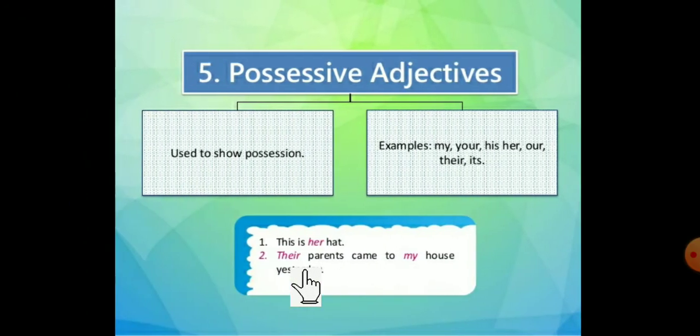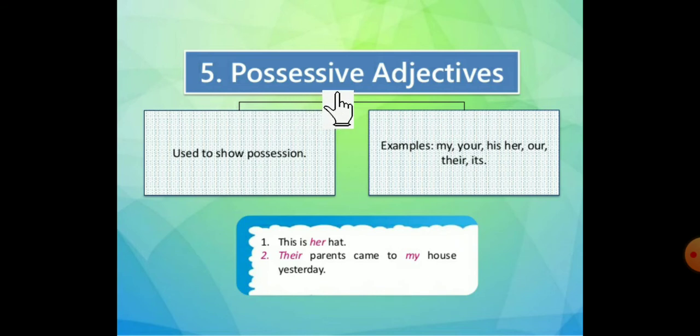Next type. See here. Possessive adjectives. Possessive, I already told you. Possessive means what? It is showing the possession. So this adjective is used to show possession. Which words come there? My, your, his, her, our, their, and its. These words are called possessive adjectives when we are using them in sentences.